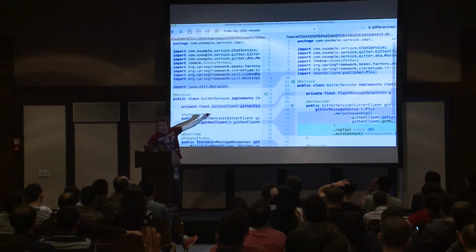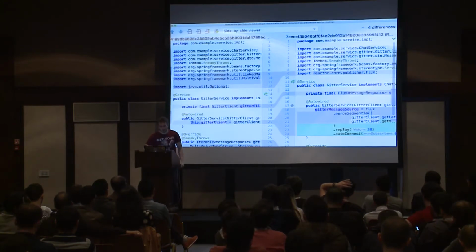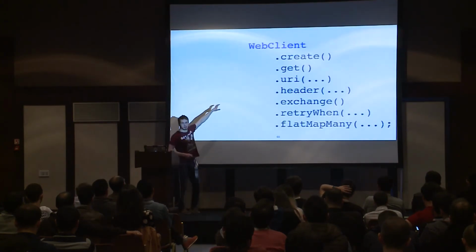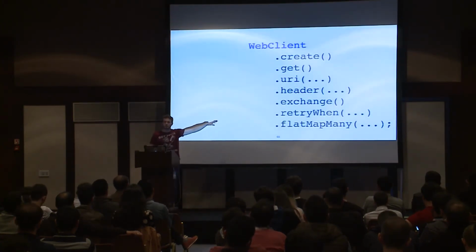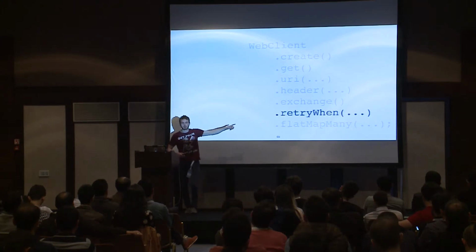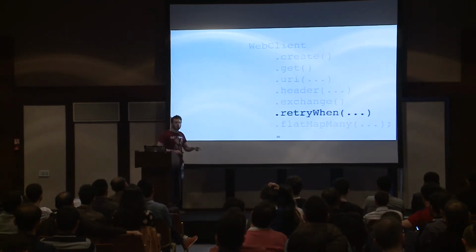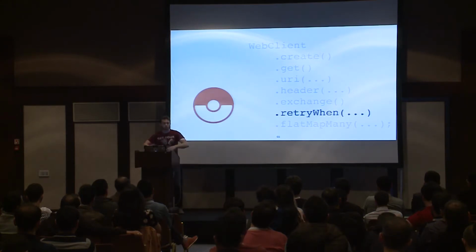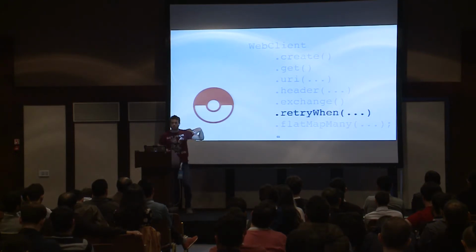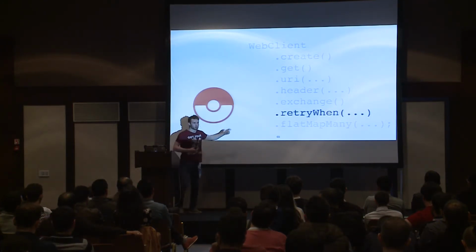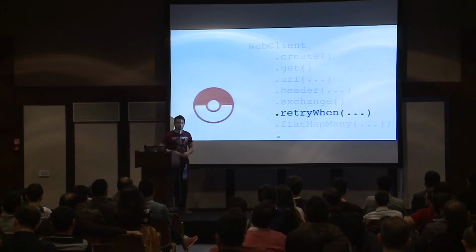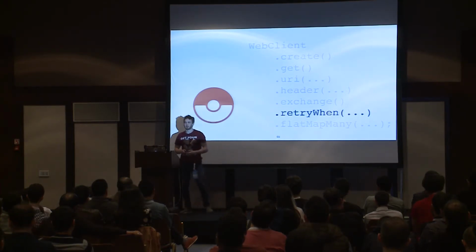Yeah, I understand that it's unclear for now, and I'd like to go back to the presentation and show that code again. Here we have our web client. And the most exciting part here is that operator. By applying such an operator, we'll be able to achieve resilience. We'll be able to isolate our system, our code base, our application from external errors. And we will be able to, in one line, retry to reconnect or resend new requests to external services, and in that way achieve resilience of our system.